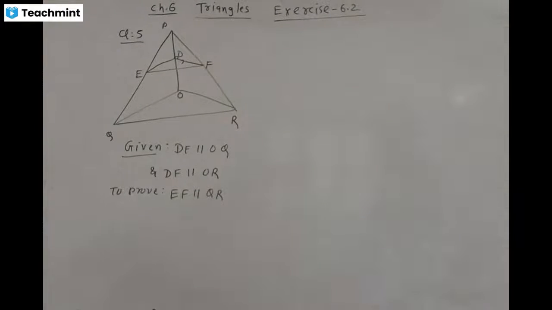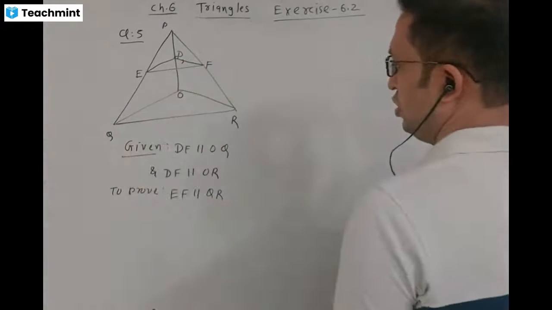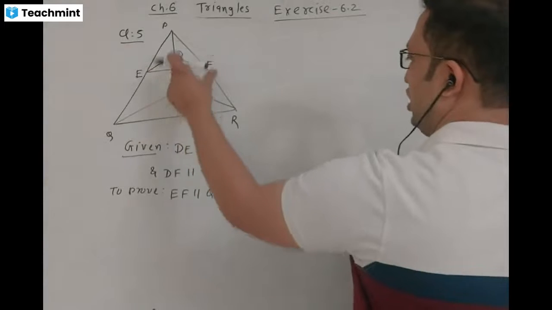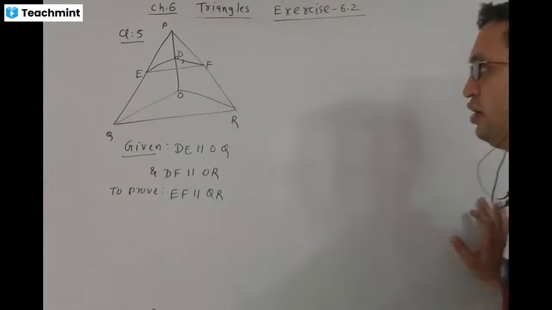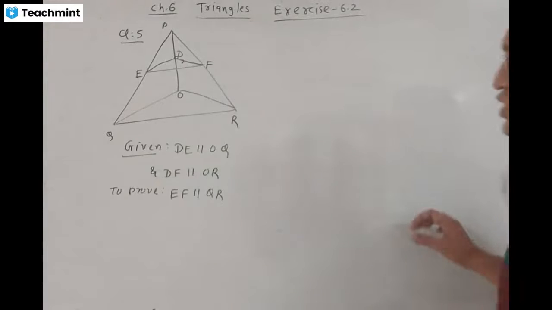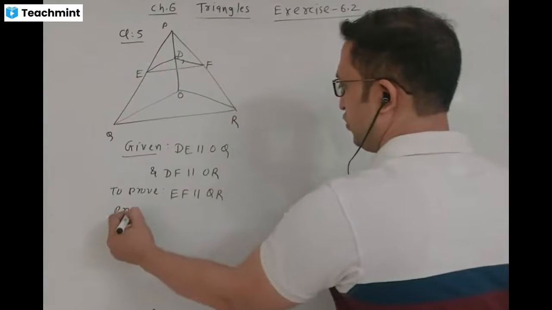Chalo. Here DE is parallel to OQ, and DF is parallel to OR, is given. Then prove that EF is parallel to QR. First we take triangle OPQ. Proof.